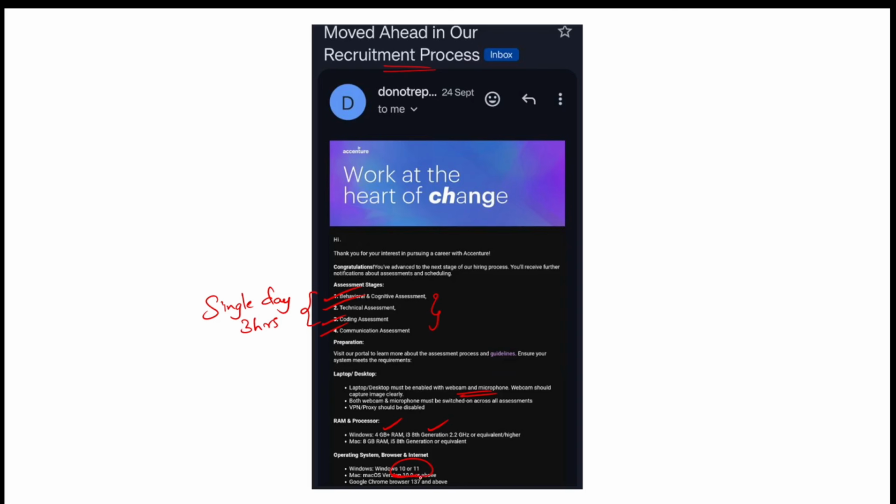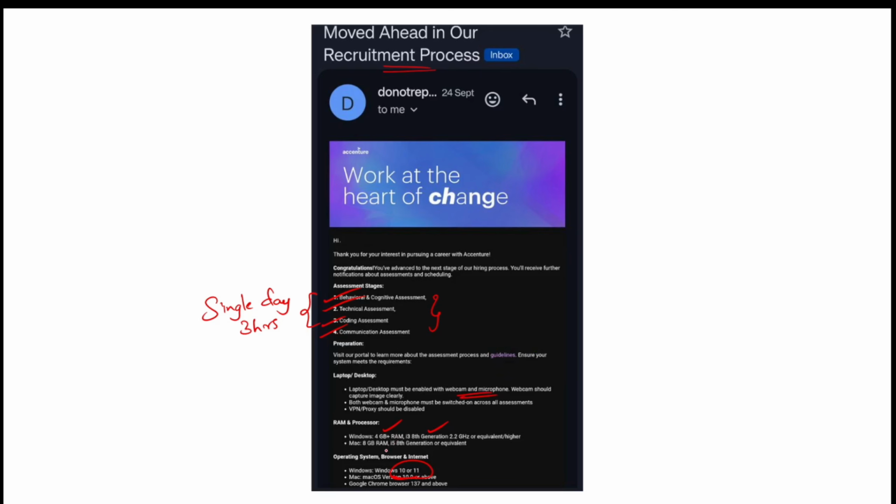If your laptop has anything like WhatsApp or MS Teams or other browsers like Firefox, uninstall them immediately, because if you have any of those, you will get errors at the time of assessment. And you should have the Google Chrome browser to attend the exam. So this is about the assessment stages.